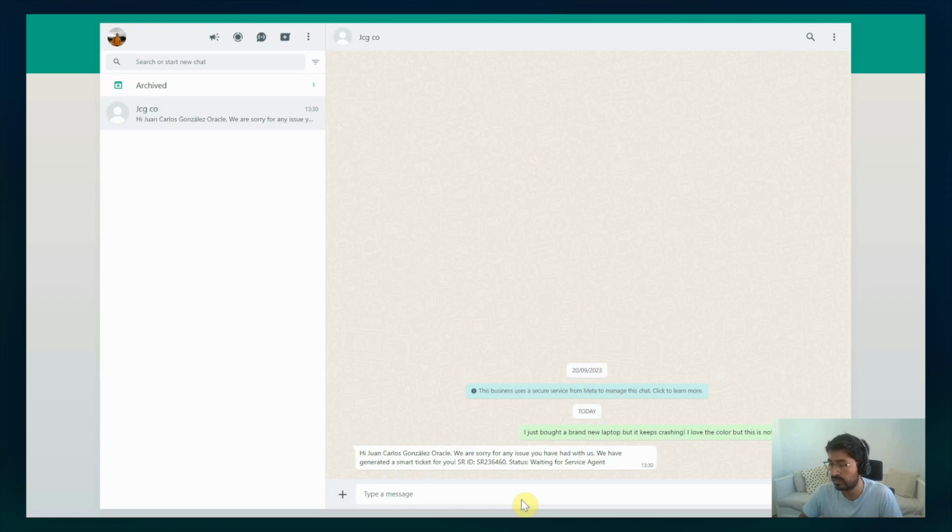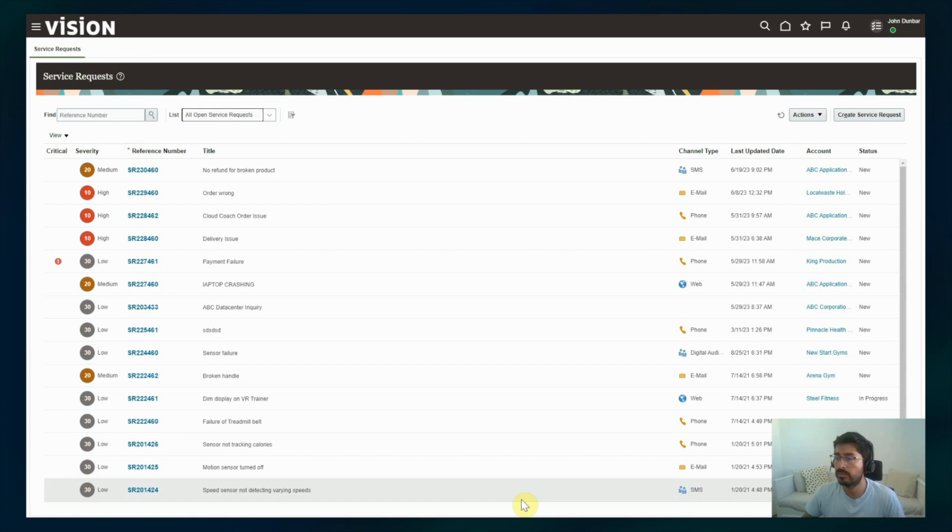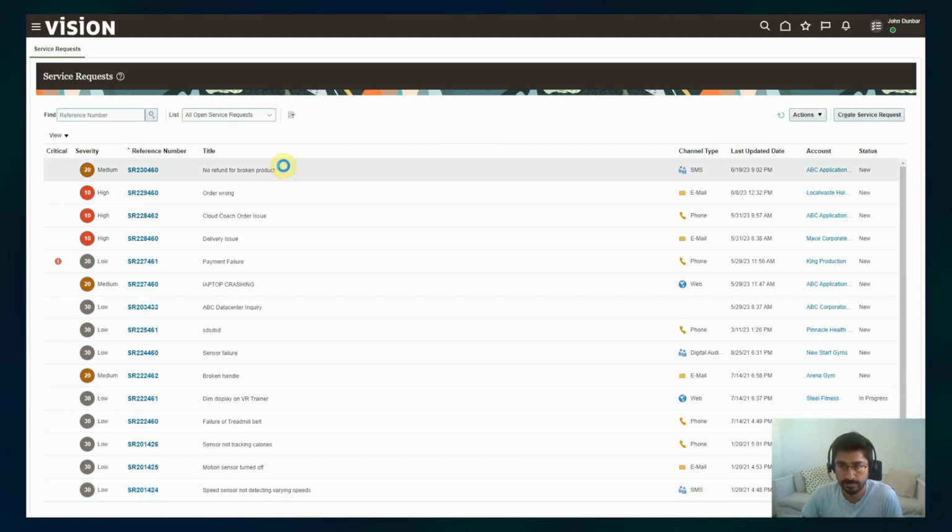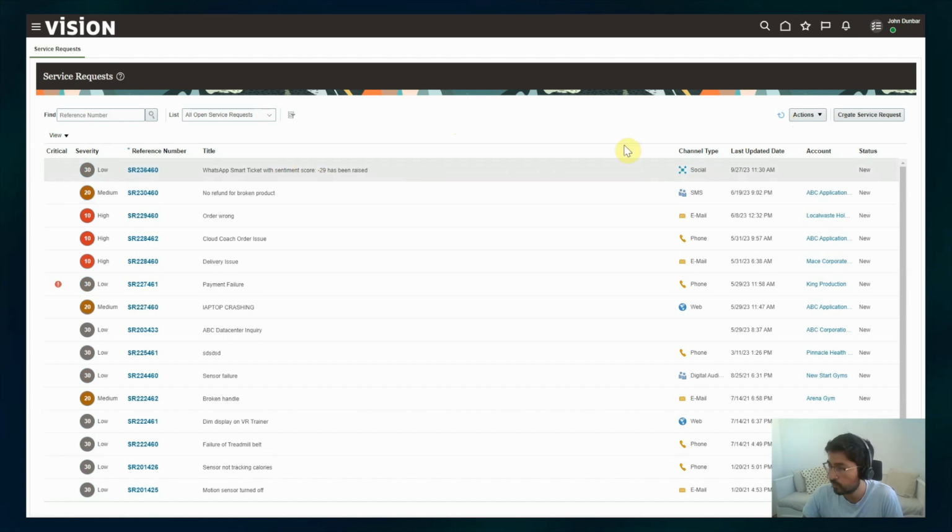The SR number is 236460, and the status for this service ticket is waiting for a service agent. If we go to the customer service application and refresh it, we will see that a new SR was automatically created, 236460.